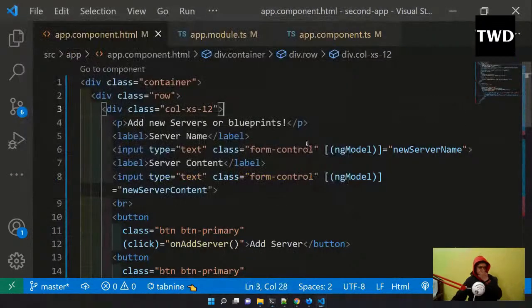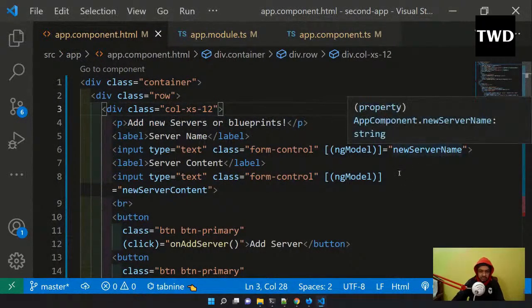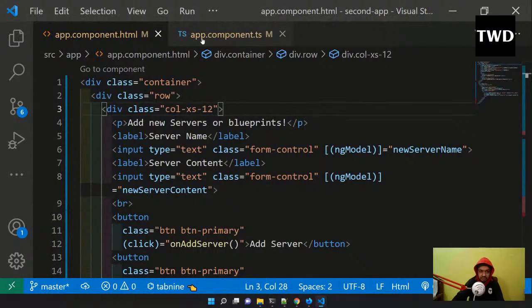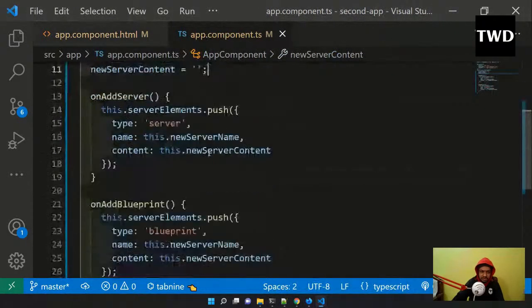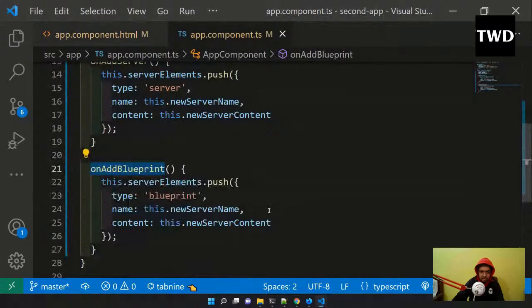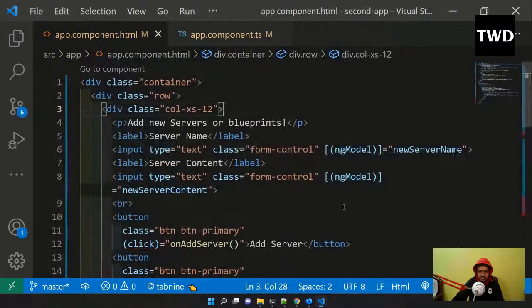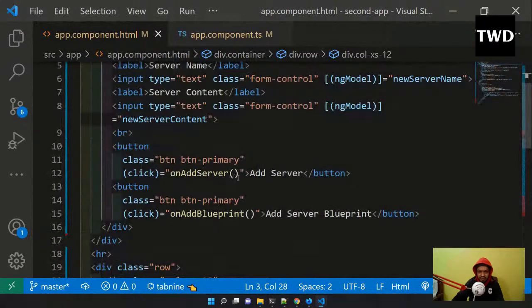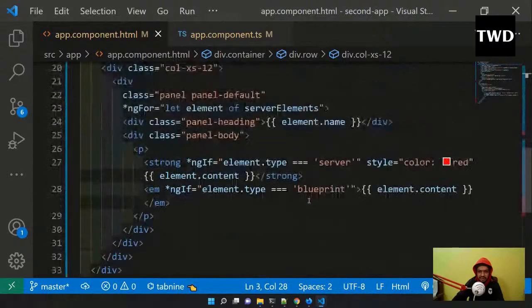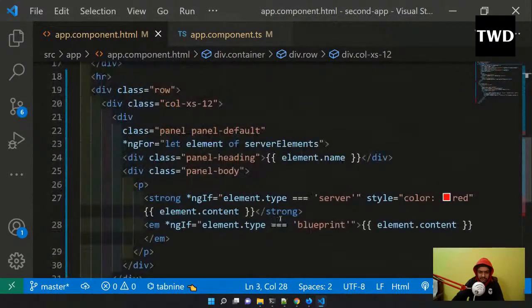Now let me briefly tell what this is. This is like add new server or blueprints, and the server and all these things are there. ngModel is the new server name, and the server content is this. On server add and on blueprint add, these are two things in which we are going to add something. Whatever the user enters, I will add that: add server will add that on add server, and on add blueprint. Then depending upon something we show it, so with ngIf, if the type is server, we show it in red color. Again, we check element dot type is server.